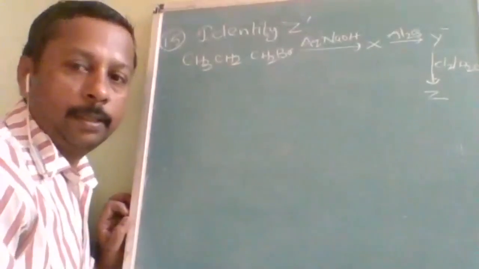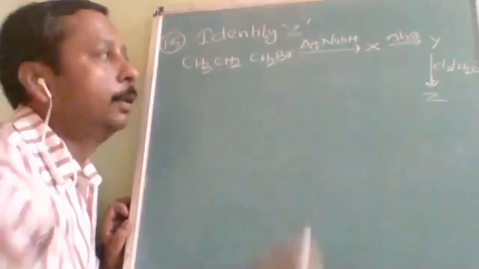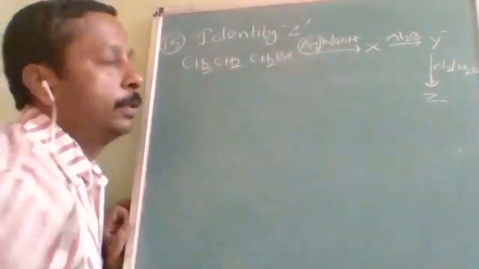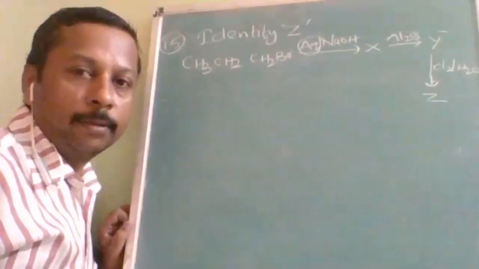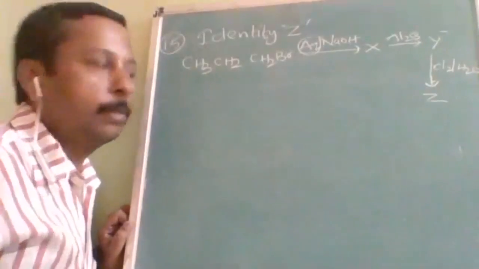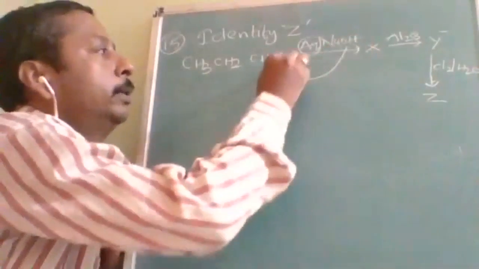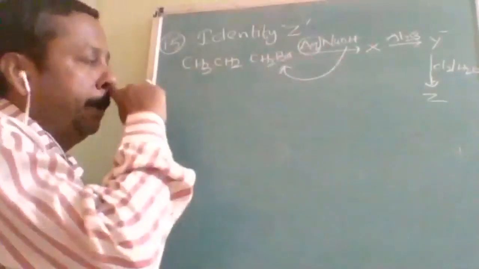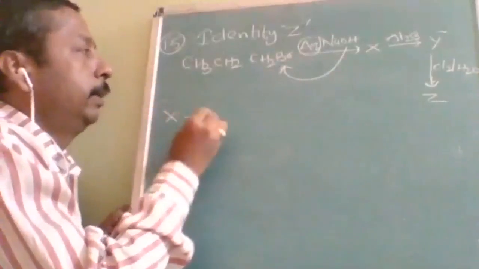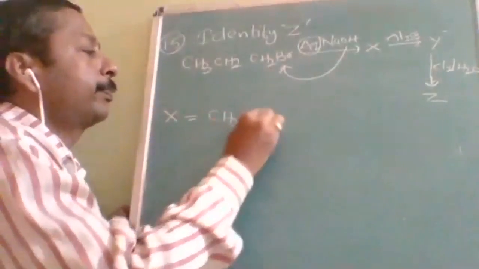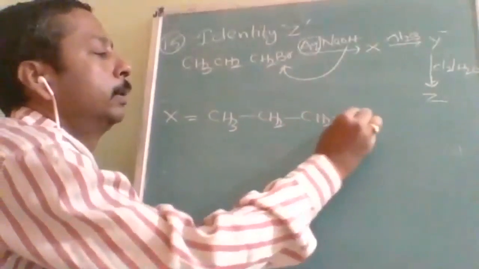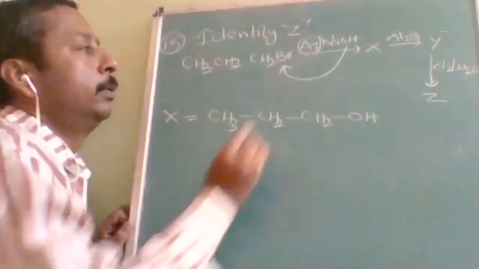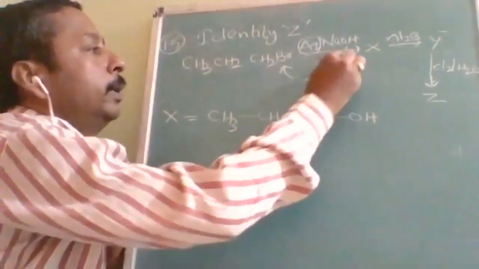Okay, let us see the explanation. Here, aqueous NaOH and alcoholic KOH are different things. Aqueous means substitution, so OH will be substituted here. Now X will be CH3CH2CH2OH: in place of Br, OH is substituted, minus NaBr.